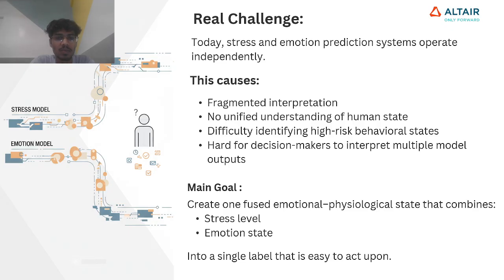So the main goal of this project was to create one fused emotional, psychological, and physiological state that combines the stress level and the emotion state into a single level that is easy to act upon.